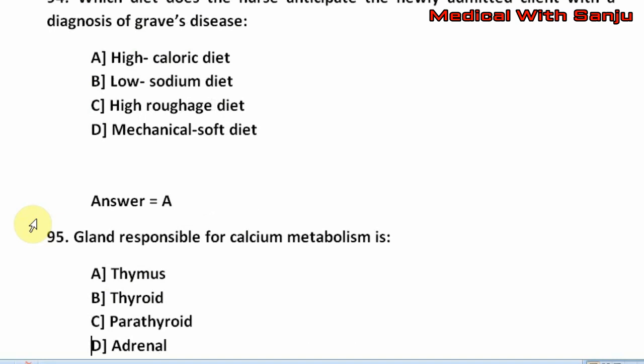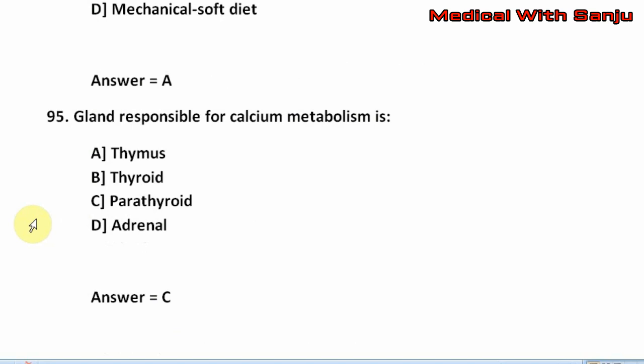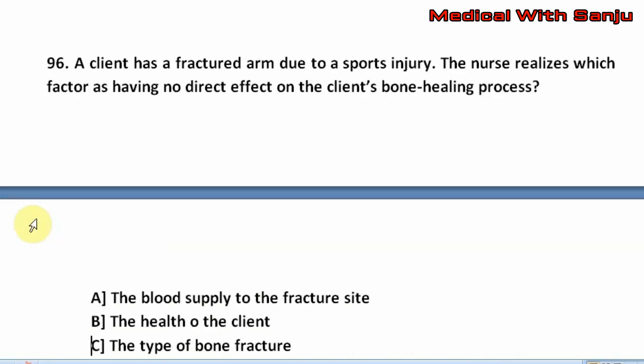Question number 95. The gland responsible for calcium metabolism is option A, thymus. Option B, thyroid. Option C, parathyroid. Option D, adrenal. The right answer is option C, that is parathyroid.